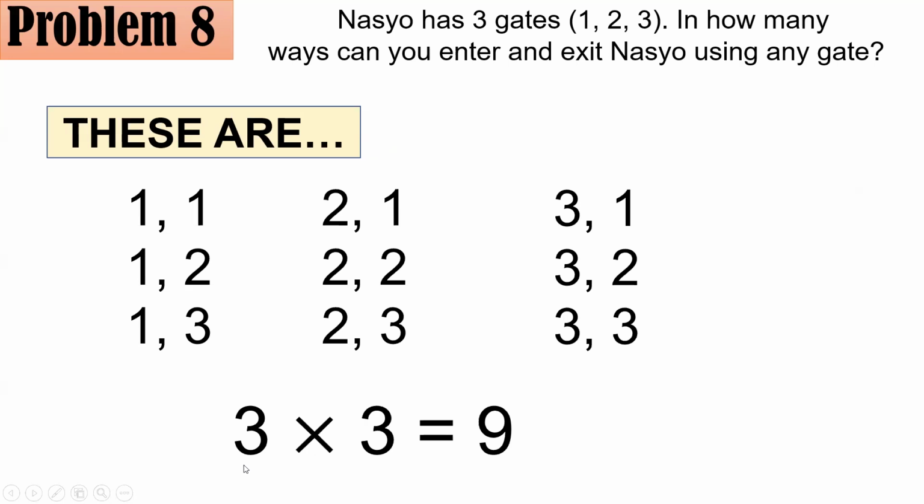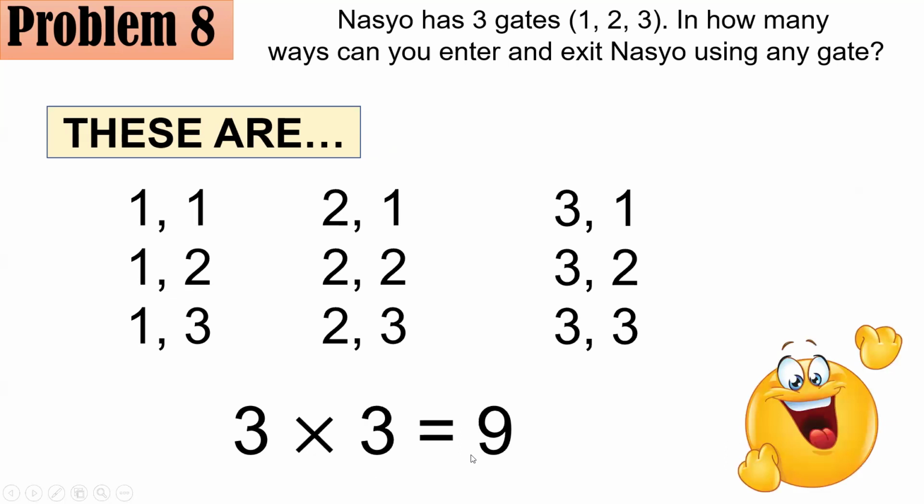So you could enter Nasho 3 ways. You could also exit Nasho in 3 ways. And multiplying them, 3 times 3, that gives you 9 options in all. And those 9 options are these that I have listed. If you got this right, congratulations for a job well done. All right.